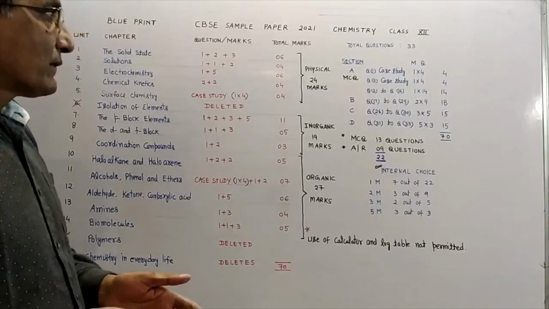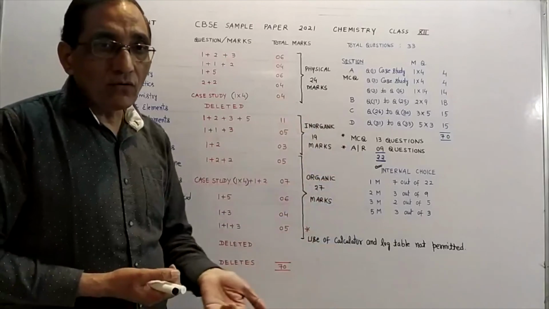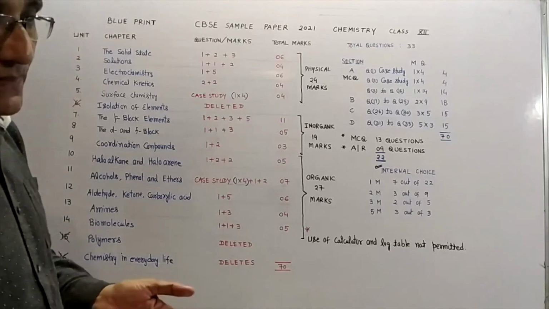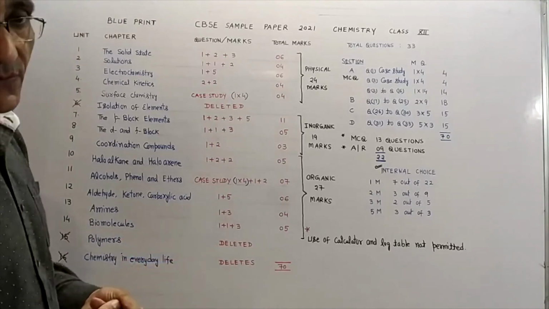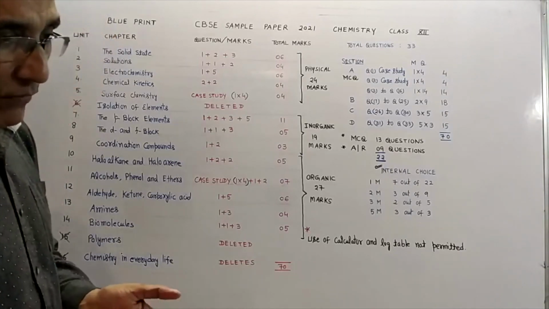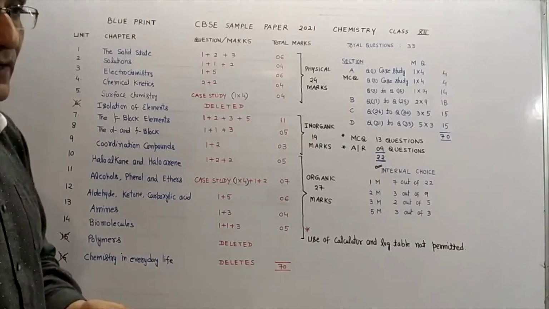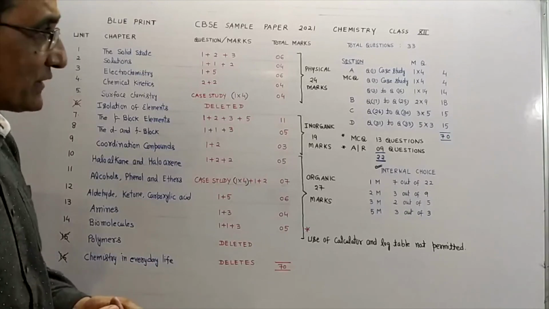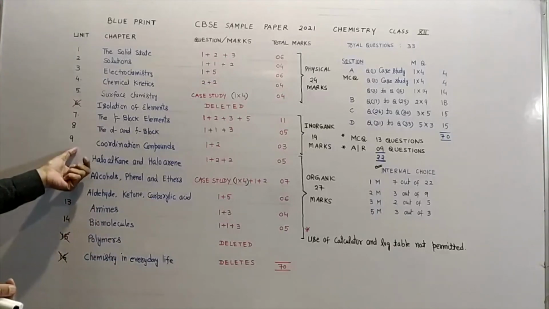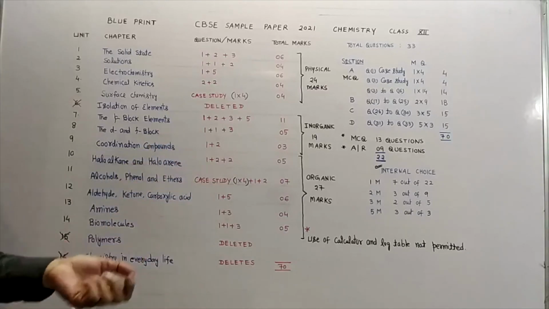And if you practice these types of multiple choice questions and assertion reason questions, it's going to be helpful for you in your competitive entrance examinations also, because CBSE has added these types of questions according to the new National Education Policy, because according to this policy, the student has to develop conceptual clarity about any subject, whether it's physics, chemistry or maths. I hope now everything is clear to you, and you can take a printout of this blueprint so that it will be helpful for you while studying these chapters.